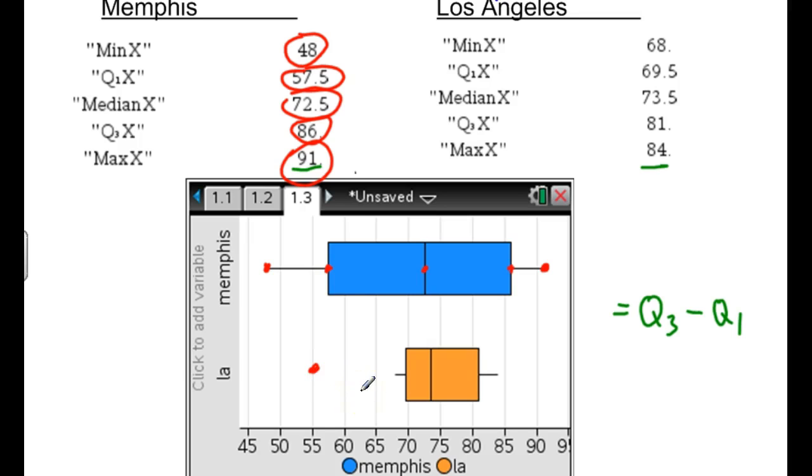So just be aware that that can happen on some of these. You'll see a dot way out there, and it's not connected at all. If it's not connected, it's part of the data, but it's considered an outlier. So these are not outliers because they're connected with a whisker there. So sometimes we call this a box and whisker plot, or a box plot, more commonly probably.